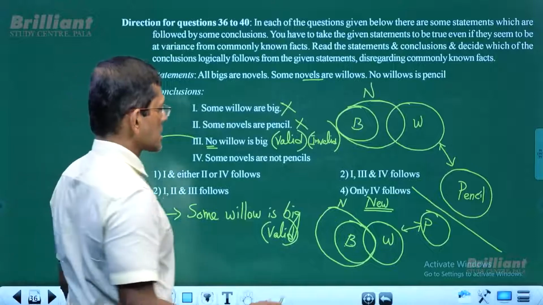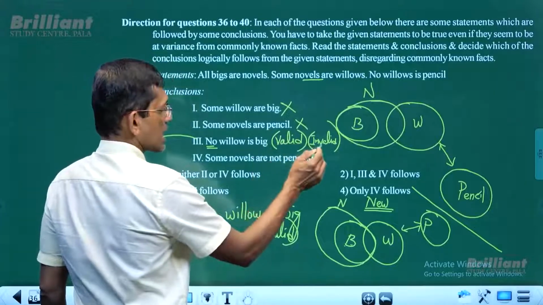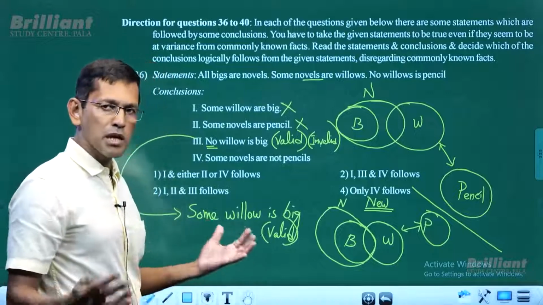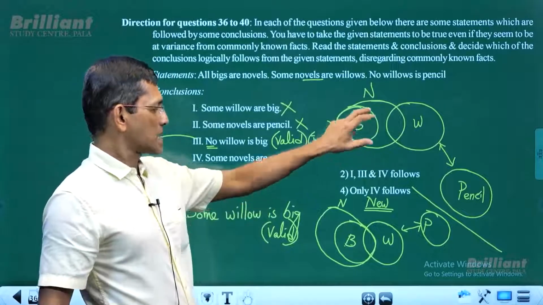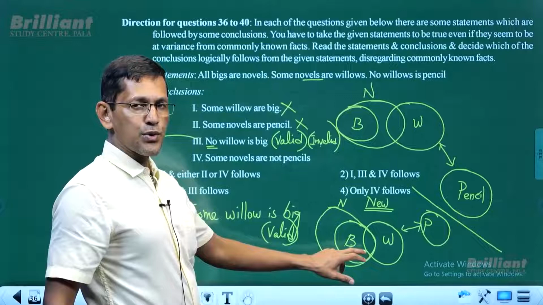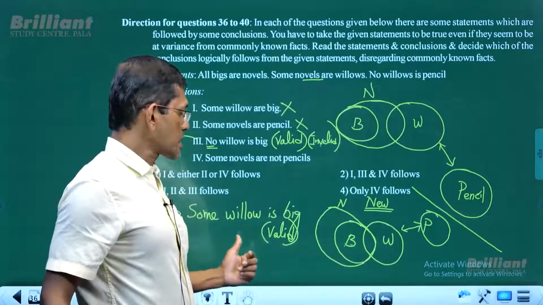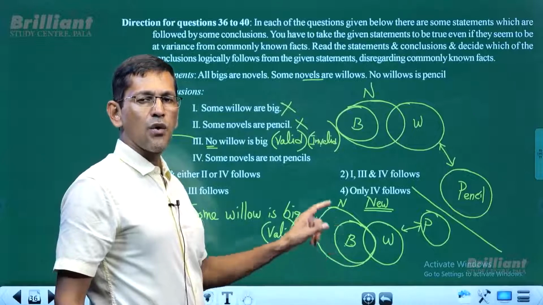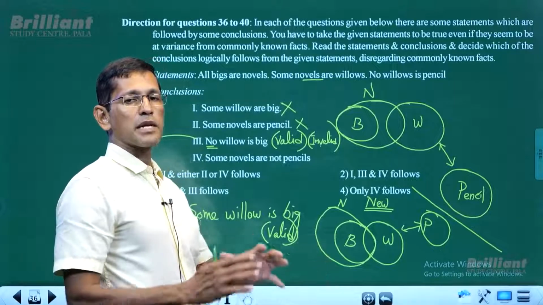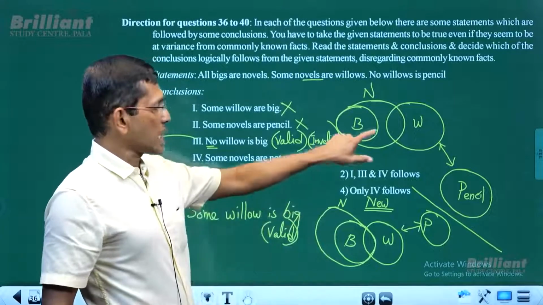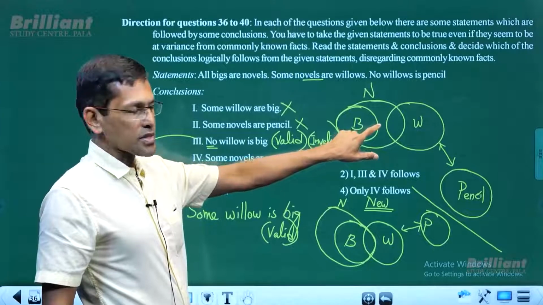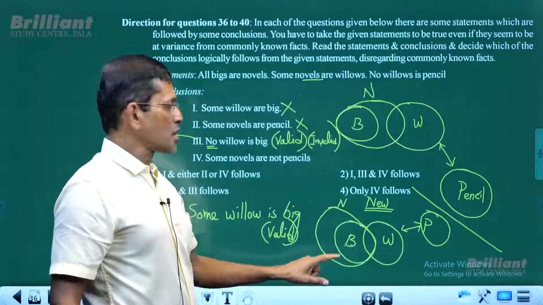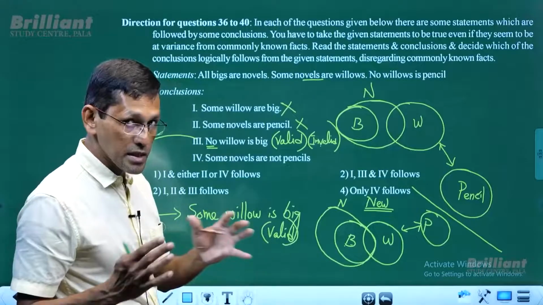That means if a conclusion is invalid for at least one diagram, and there are many possible diagrams, we draw only the basic diagram and a new diagram using the negated conclusion. When you draw a new diagram using the negated conclusion, you get the diagram with the maximum overlap. This is the diagram with the minimum overlap, minimum intersection. This is the diagram with the maximum possible overlap. And there are many other diagrams as well.